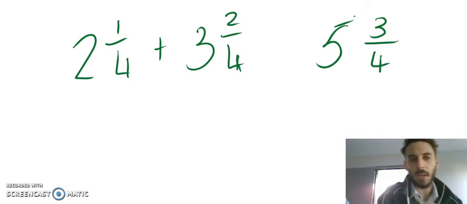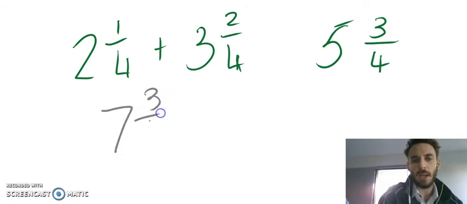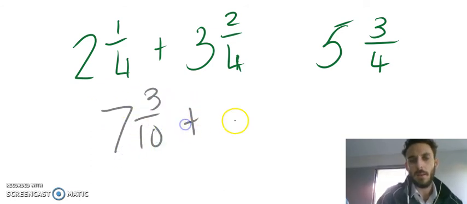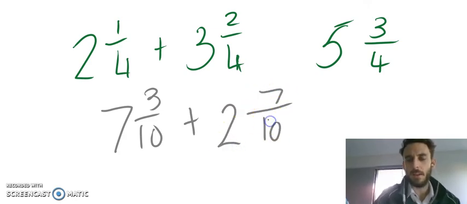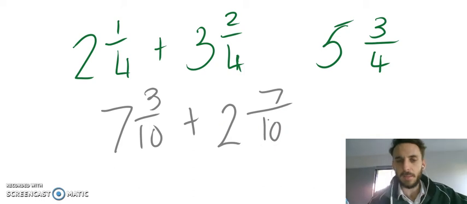It does get a little bit tricky though, so let's change pen color when you've got something like this. Let's say we've got 7 and 3/10 plus 2 and 7/10. So again, we're going to start by adding the fractions. 3 plus 7 would be 10/10. 10/10 is 1 whole.